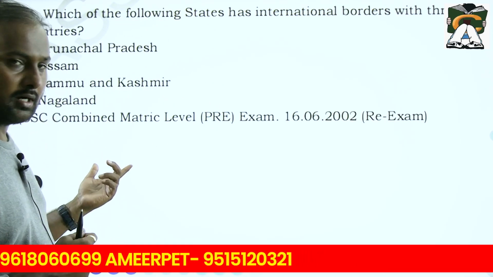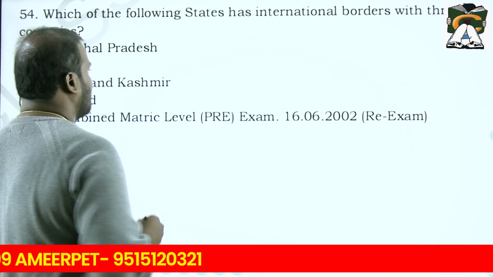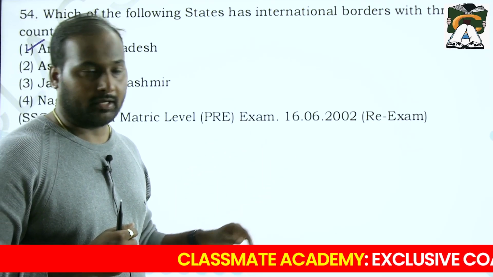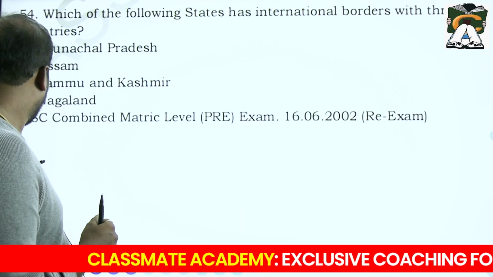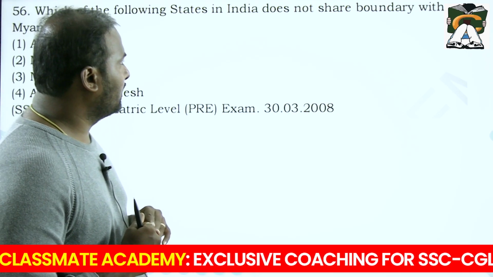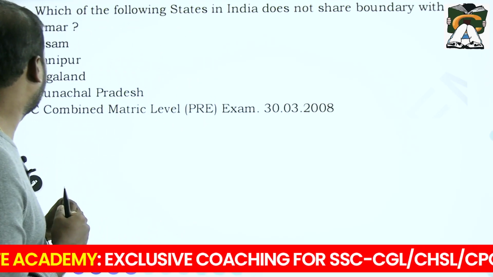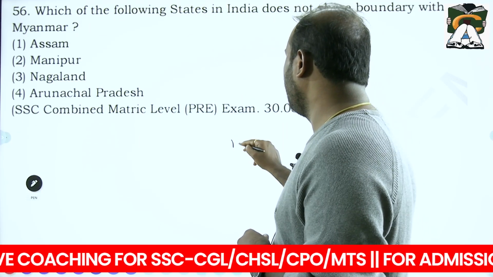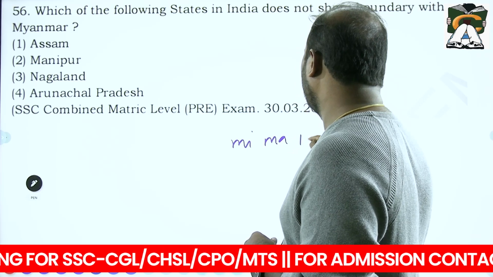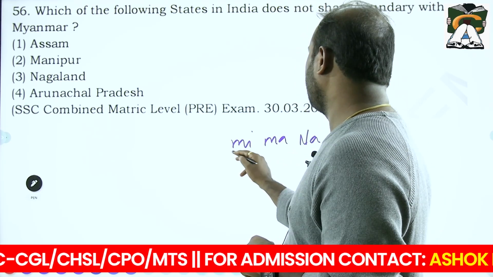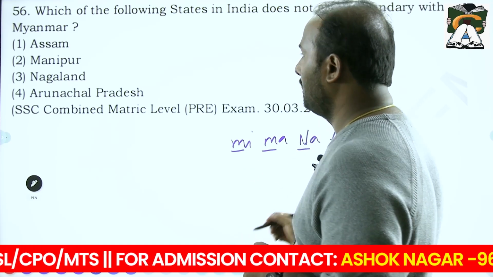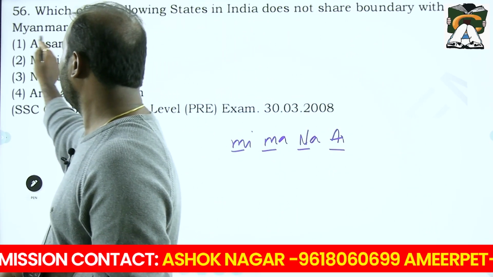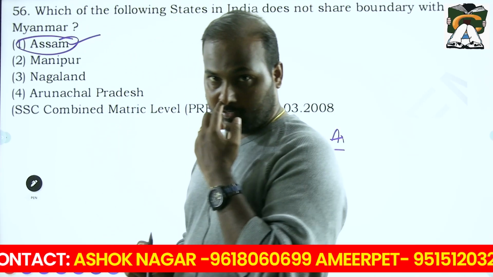Which of the following states has international borders with three countries? Again, same question we already saw. Your answer is Arunachal Pradesh, which has a border with Bhutan, China and Myanmar. Next one. Which of the following states in India does not share a boundary with Myanmar? I said to remember Mi, Ma, Na, A: Mizoram, Manipur, Nagaland, Arunachal Pradesh. You have to look at which one is not there. Obviously Assam is not there. Your answer is Assam.